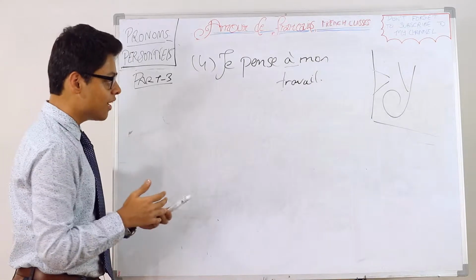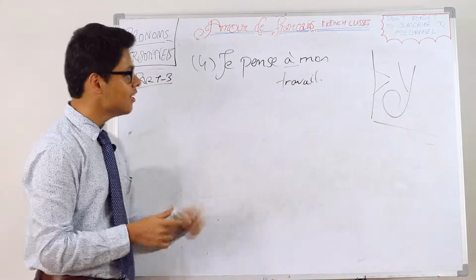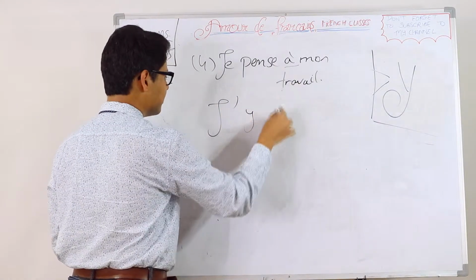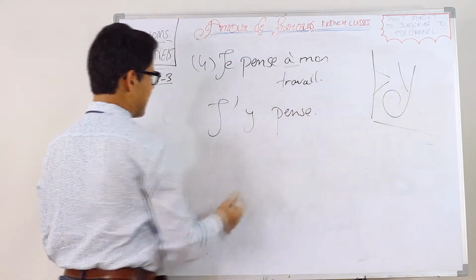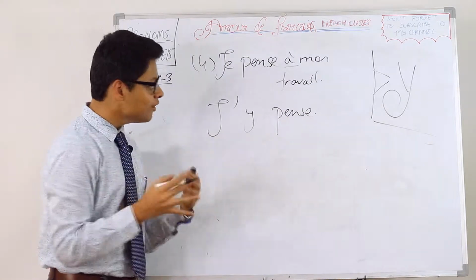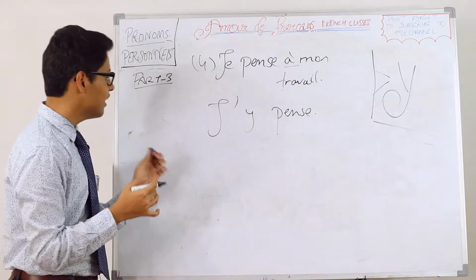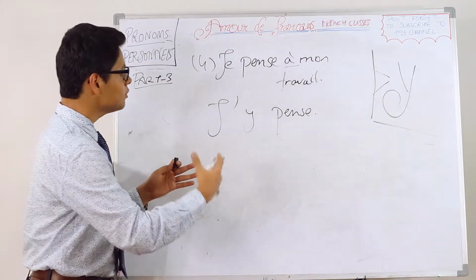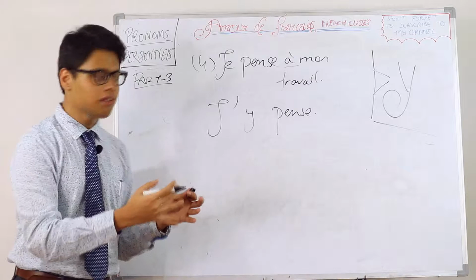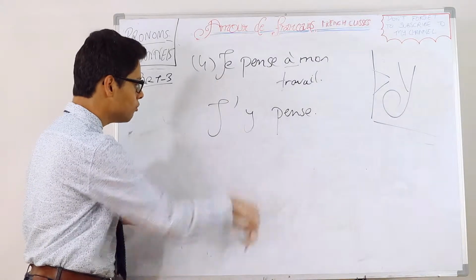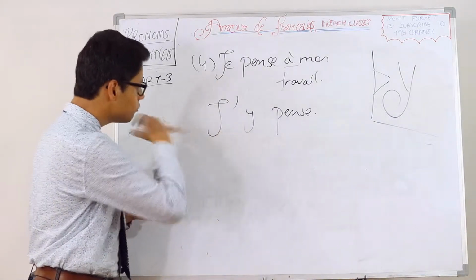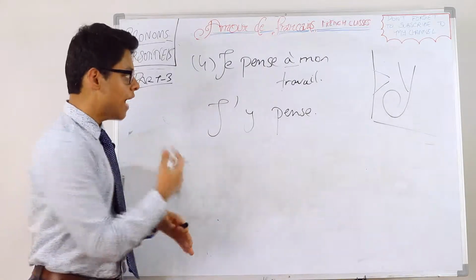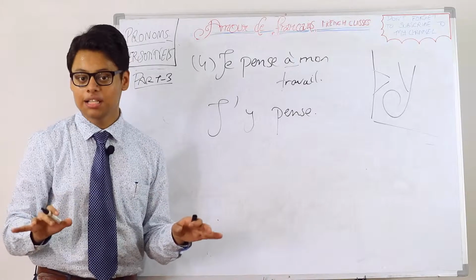We use the same one as we use for places, y. So, simply, j'y pense. As simple as that. One more thing we can notice about pronom personnel is that it makes the sentence shorter. Je pense à mon travail is long, 5 letters. Drop to 3 letters, that to 2 are negligible. J'y pense. I think about that. As simple as that.